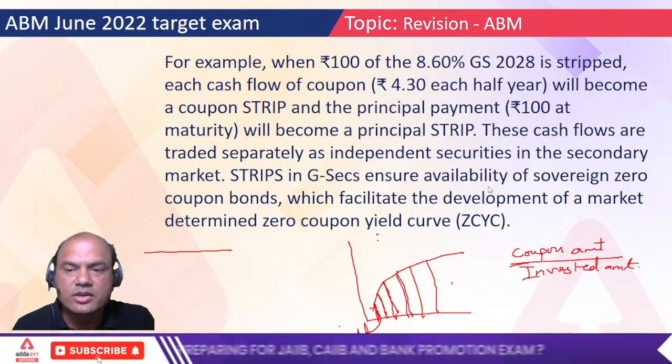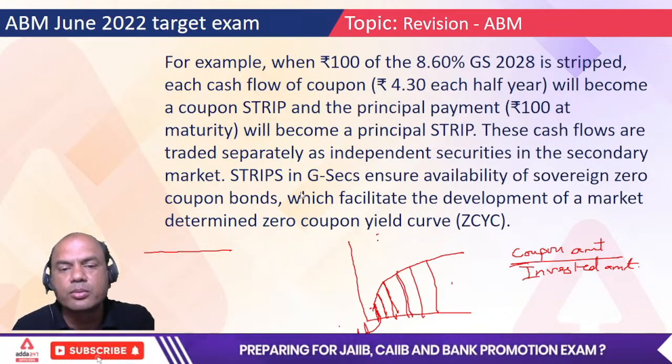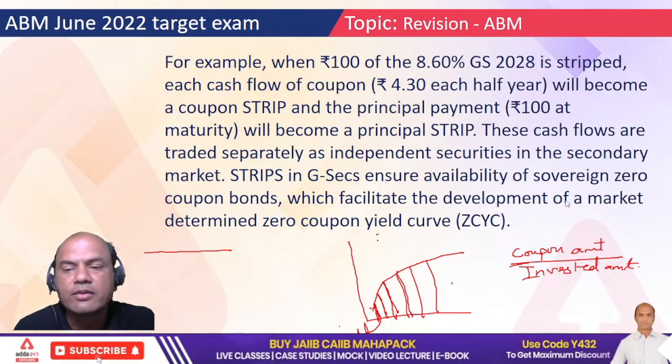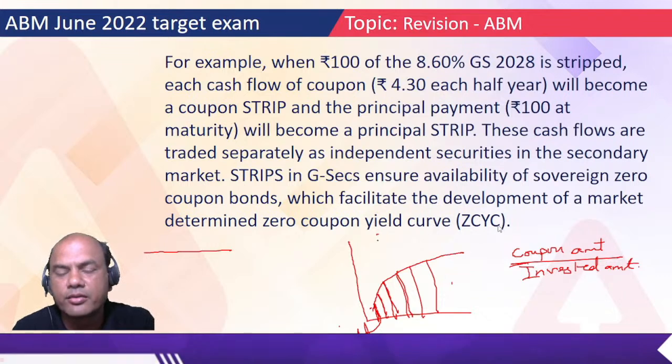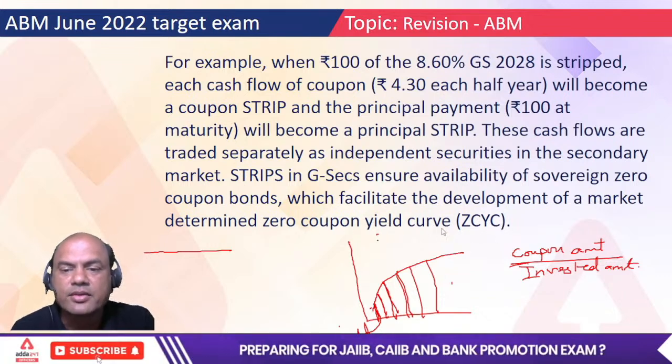Strips in GSECs ensure availability of sovereign zero coupon bonds, which facilitate the development of the market-determined zero coupon yield curve. Okay, so ZCYC. What is ZCYC? What is a yield curve basically?